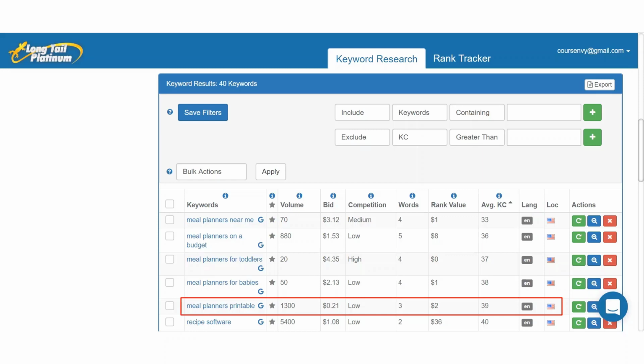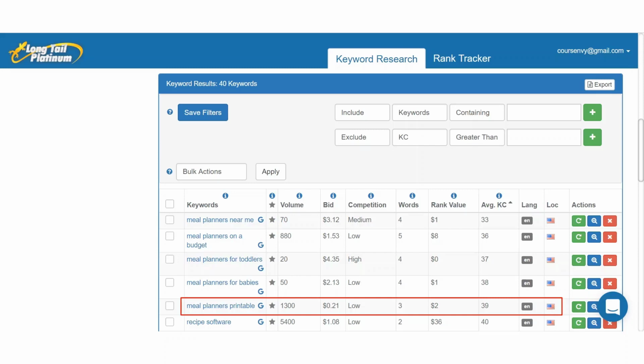It's below that 40 KC rating. It has a nice monthly search volume of 1,300. So just looking at this right now, without any further research, I would actually suggest this to my client who owns a health blog to create a blog post and possibly even a product around this long tail keyword.